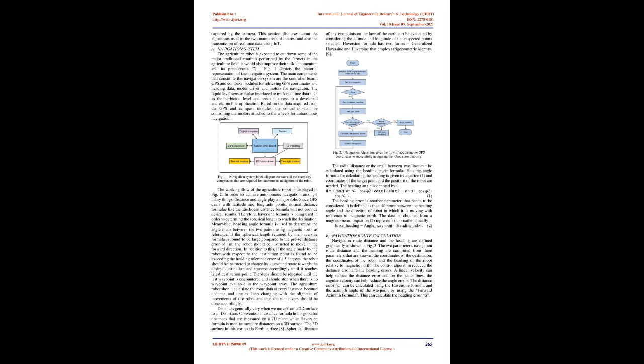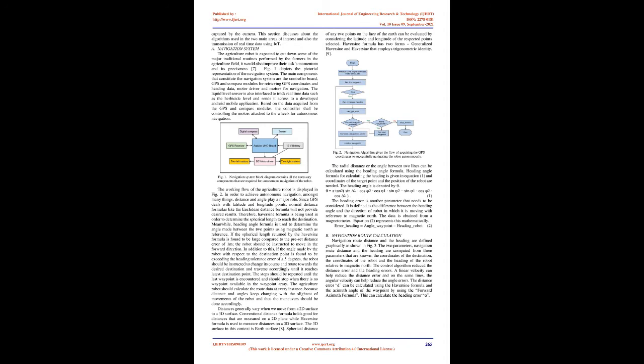Related work. Autonomous Herbicide Spraying System is an agriculturally based robot that makes use of image processing techniques and autonomous navigation algorithms to navigate itself down the rows of a field, spraying herbicides effectively only based on the count of weeds detected in a particular image frame captured by the camera. This section discusses the algorithms used in the 2 main areas of interest and also the transmission of real-time data using IoT. Navigation system. The agriculture robot is expected to cut down some of the major traditional routines performed by the farmers in the agriculture field. It would also improve their tasks' momentum and preciseness.